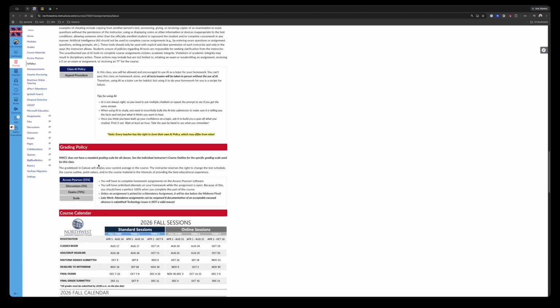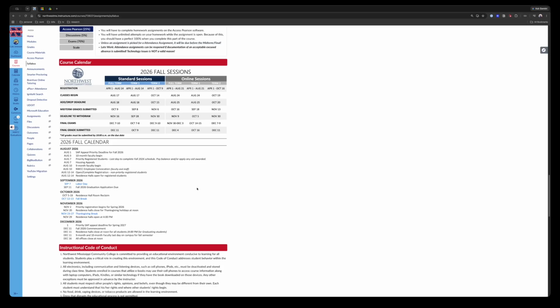All right, you have discussions. You have two discussions. You have an introduction in the first week, and then right after the midterm, you have math in real life. And then again, your exams are there. Here's your fall calendar, so you can take a look at that.